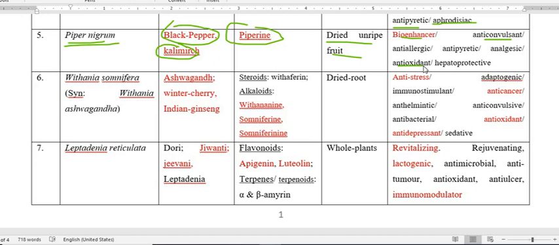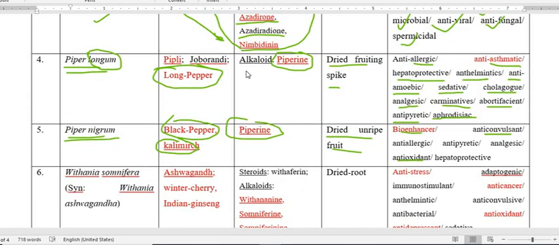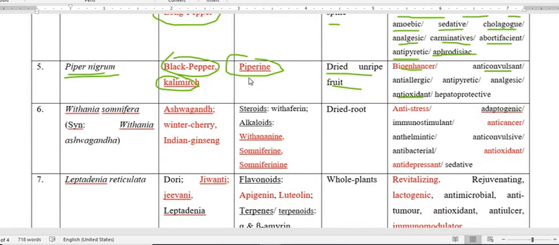So these are the therapeutic efficacy, or pharmacological activities, of the active constituent piperine. So piperine is an alkaloid. You can see there are various alkaloids which possess therapeutic efficacy and pharmacological activity that have been isolated from plants, that we have to go through one by one.